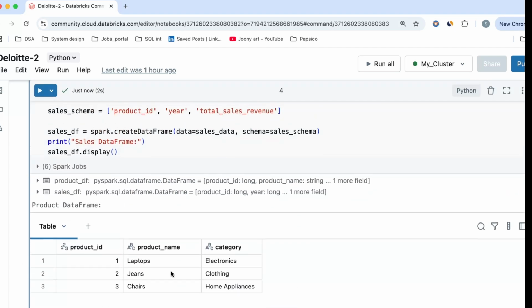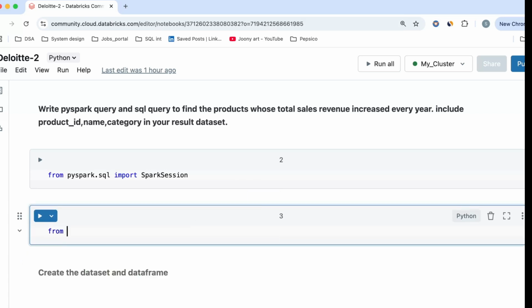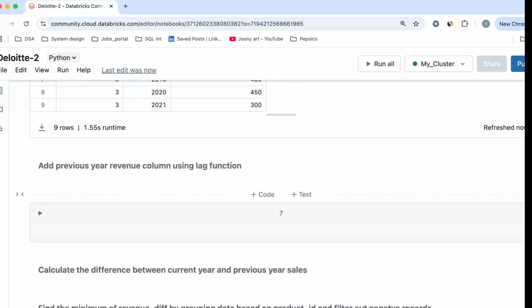So before I add something in the column, let me import some functions. So from pyspark.sql.functions, I will import lag, column, and min. If there's anything else required, I will go ahead and import them. And I have already told you, if you are working on a real world example, then it's better to go ahead and import the functions that you need actually. Don't import the ones that you actually don't need, right? So now I have my functions ready.